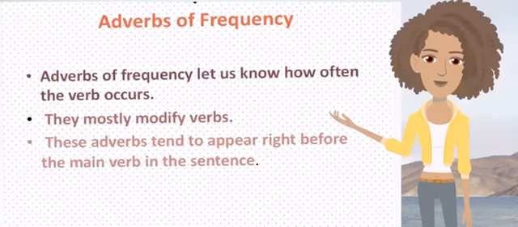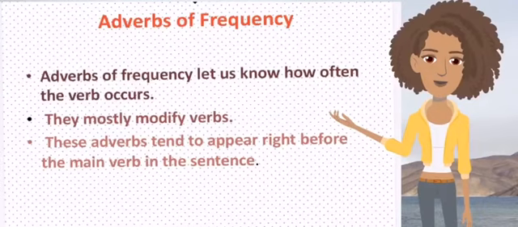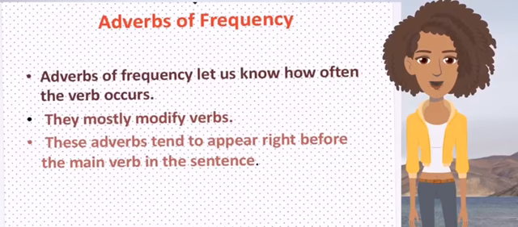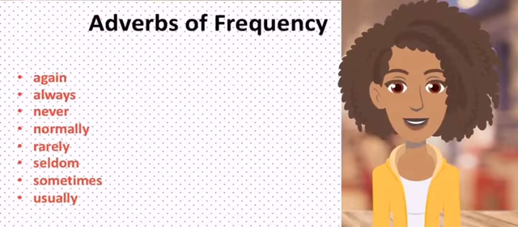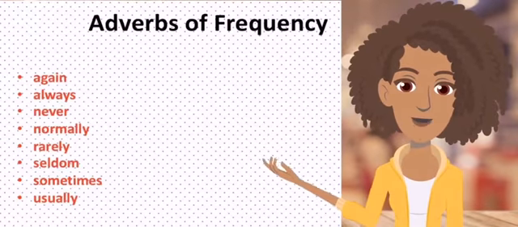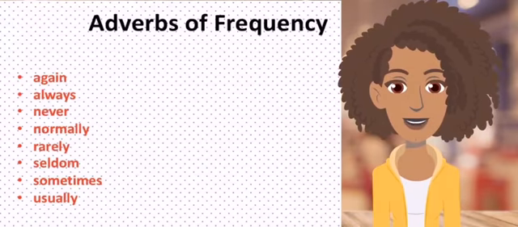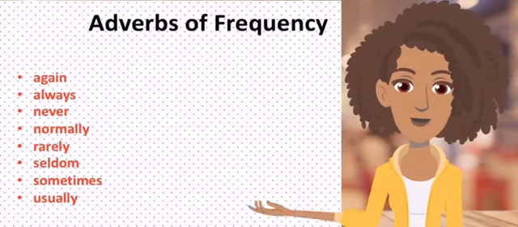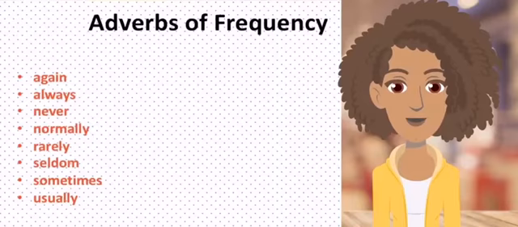Here are some examples: always, never, normally, rarely, seldom, sometimes, usually.